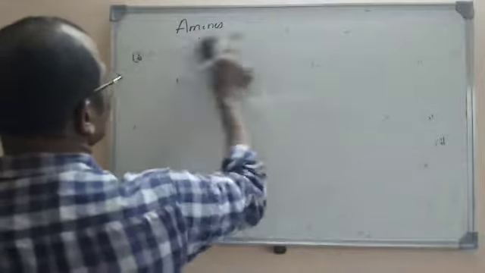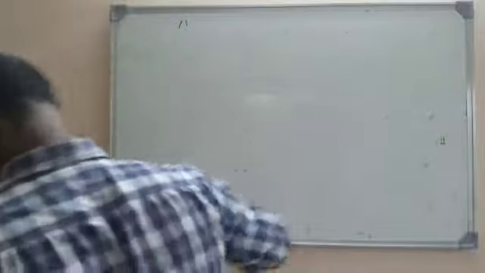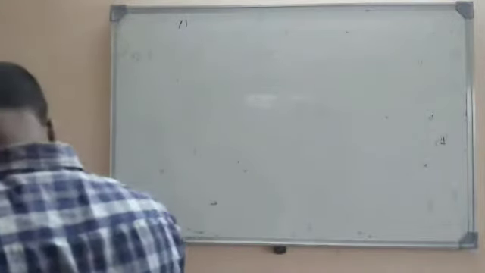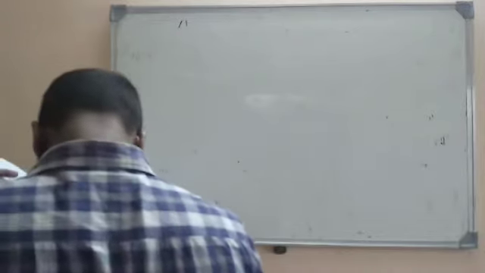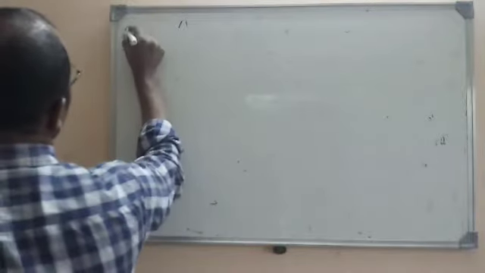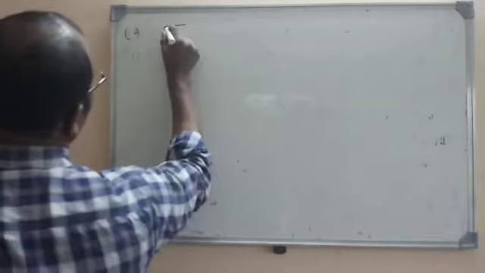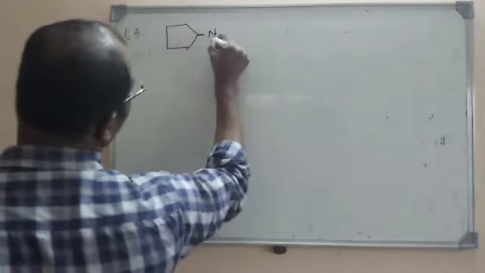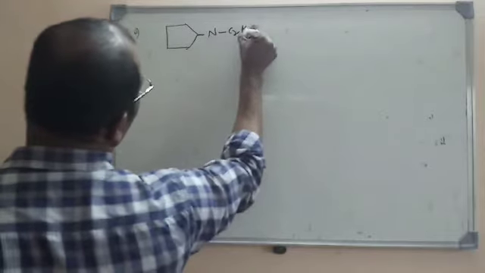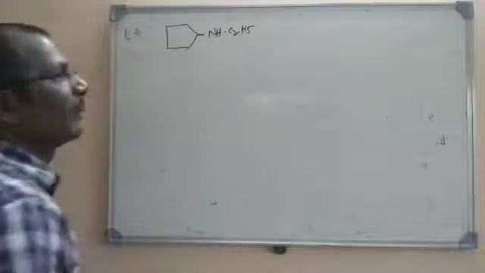Let us move to the next objective question. Question number 10. Which of the following will not give N-ethyl cyclopentylamine? Cyclopentylamine means this is a cyclopentyl ring. N-ethyl, so that means here we have an ethyl group. So this is known as N-ethyl cyclopentylamine.